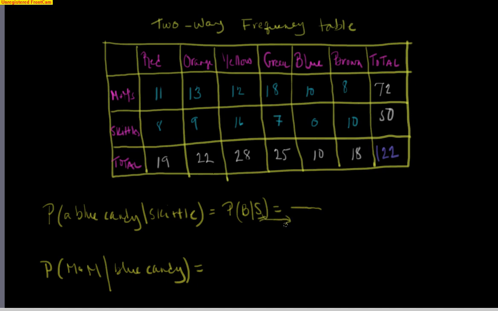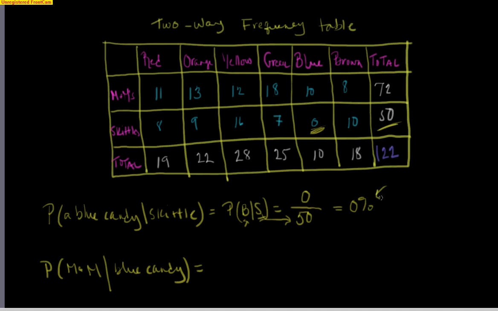Given a Skittle, we know that goes at the bottom. How many Skittles do I have? I have 50 Skittles, so that's my bottom number. And of those 50 Skittles, how many are blue? Well, look right here: 0. There are no blue candies in there, so I put a 0 here. 0 divided by 50 is 0.